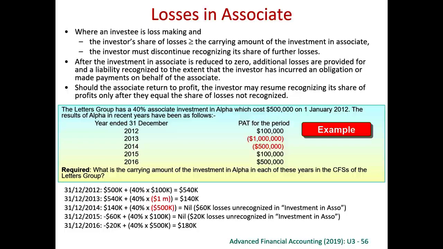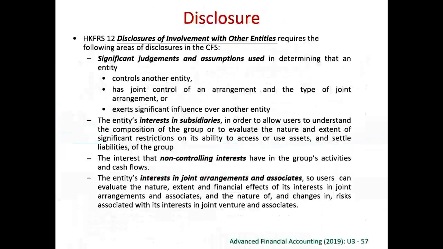After we know the profit and loss, there should be some disclosure requirements, right? So we know how to equity account for the associate, we know how to consolidate a subsidiary, then there will be some disclosure requirements. Disclosure of involvement with other entities will be governed under Hong Kong Financial Reporting Standard 12, right?